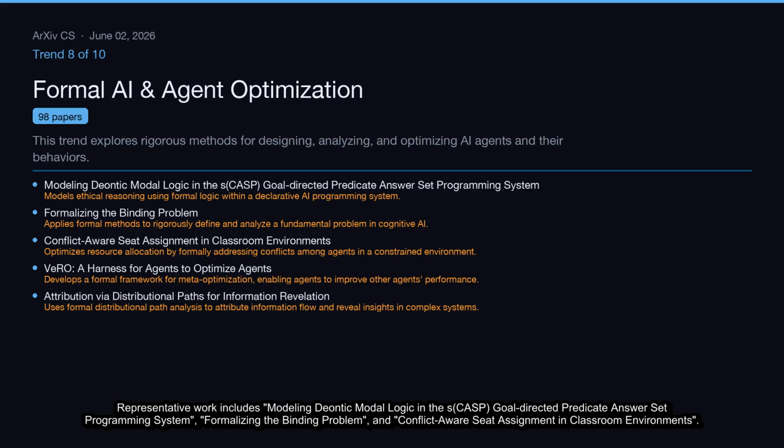Representative work includes Modeling Deontic Modal Logic in the SCASP Goal-Directed Predicate Answer Set Programming System, Formalizing the Binding Problem, and Conflict-Aware Seed Assignment in Classroom Environments.